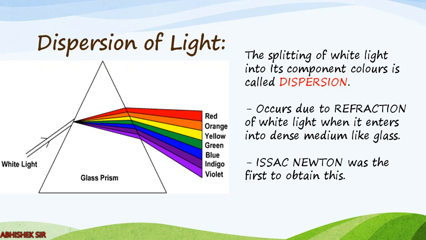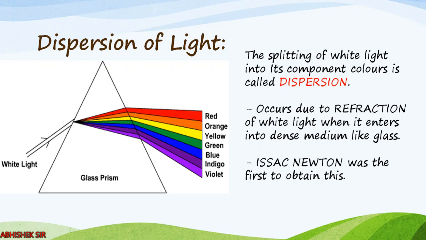He took a glass prism and placed it in front of the window shutter. So the sunbeam entered through the hole and went into the glass prism. The result was a spectacular multicolor band of light, right? Which was just like a rainbow. So till his experiment, we can say that people did not know how different colors of light were obtained. Why in this world are there different colors? Why in this world do we see rainbows? So he was the first one to obtain this.